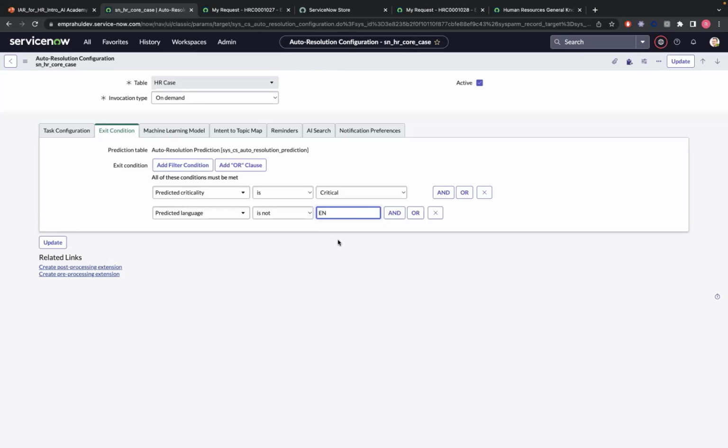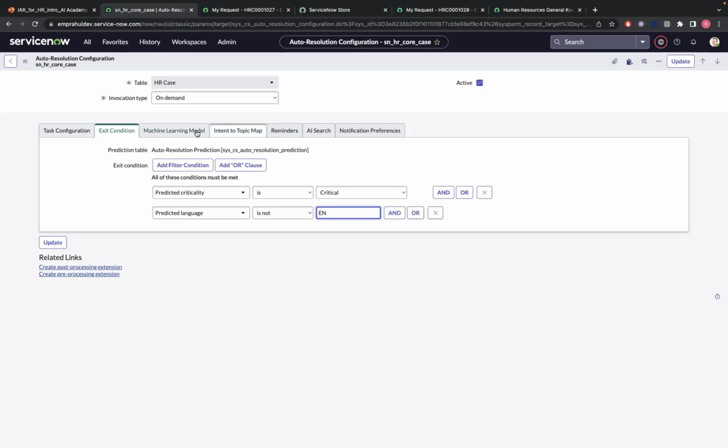So these are the out-of-the-box conditions where it expects the criticality to be critical. At the same time, the language should be English. Only then it works, or basically if it's non-critical and English, it works. If not, it just exits the workflow and assigns the bot, or basically the user or the agent.